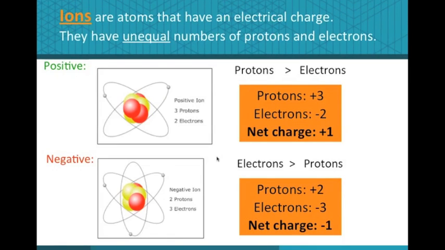Ions are atoms that have an electrical charge. They have unequal numbers of protons and electrons. A positive ion has more protons than electrons. A negative ion has more electrons than protons. In order to adjust the number of protons and electrons, we simply remove or add electrons from the atom. We never take away protons from an atom.